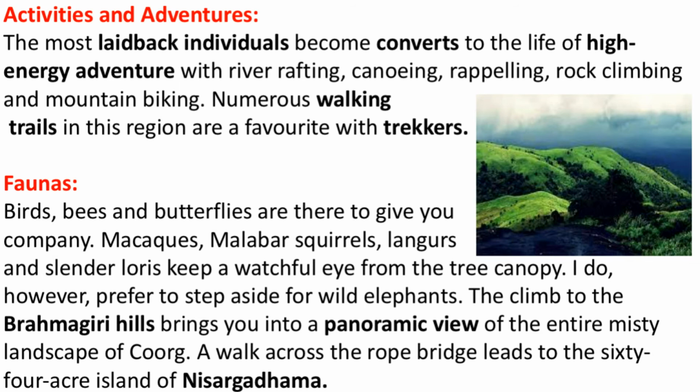Now, from Brahmagiri Hills, if you look, you can have a panoramic view. Panoramic means a very large scale view. Nowadays, if your smartphone has a camera, we have that feature. You can take a large picture. So, a panoramic view of the entire misty landscape of Coorg.